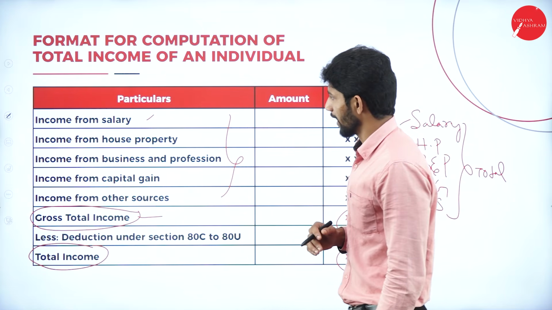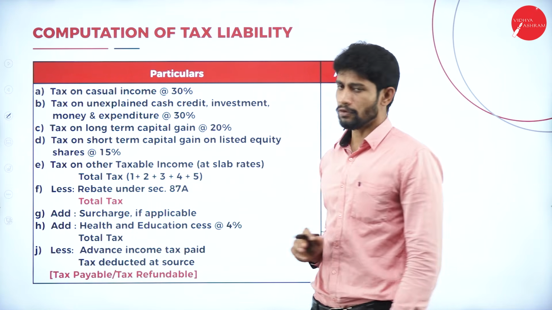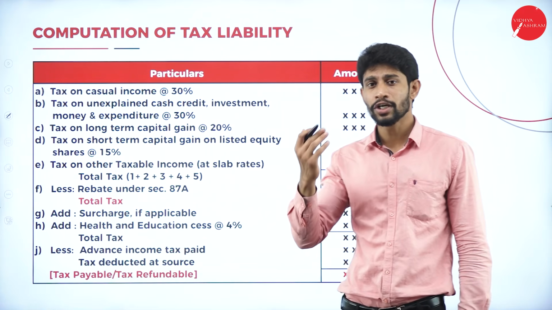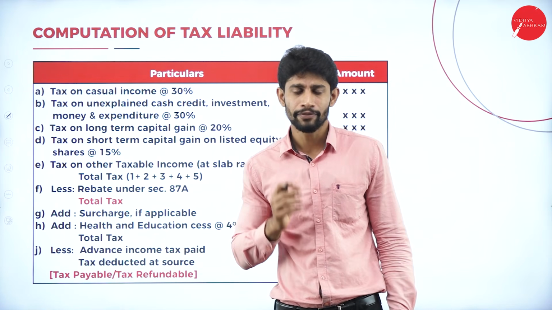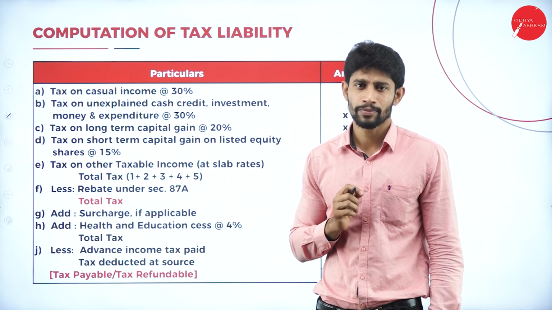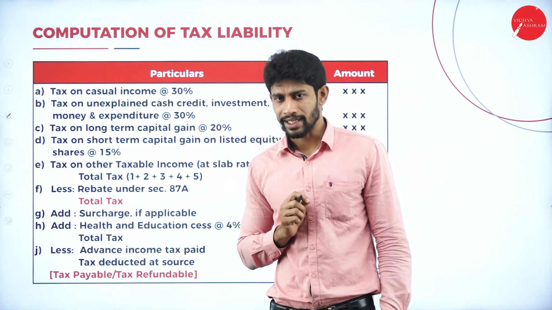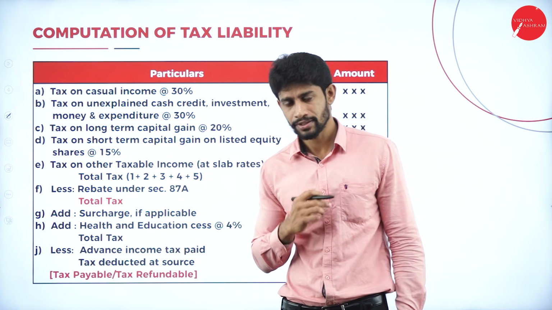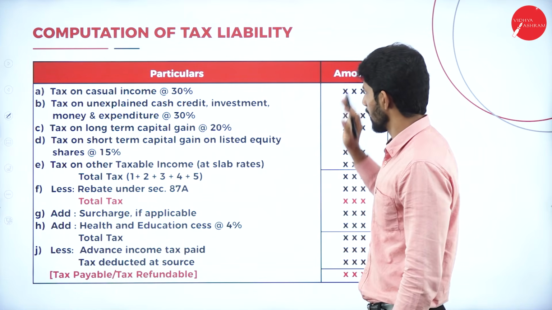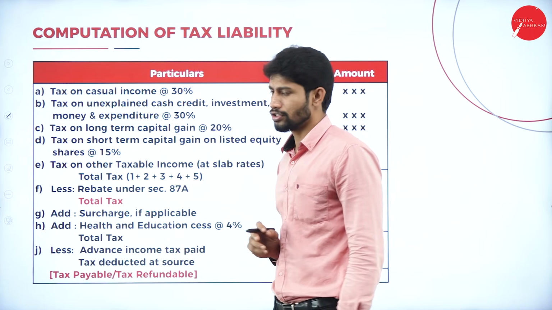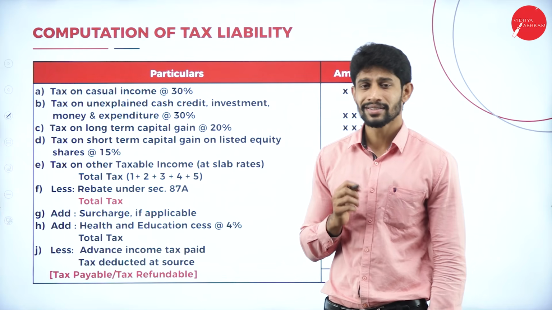Very simple. Next, moving on, computation of tax liability. After finding out the total income of an individual, on that income we are supposed to impose tax. How are we supposed to calculate the tax? Very easy. Particulars, amount. Tax on casual income. What is this casual income?